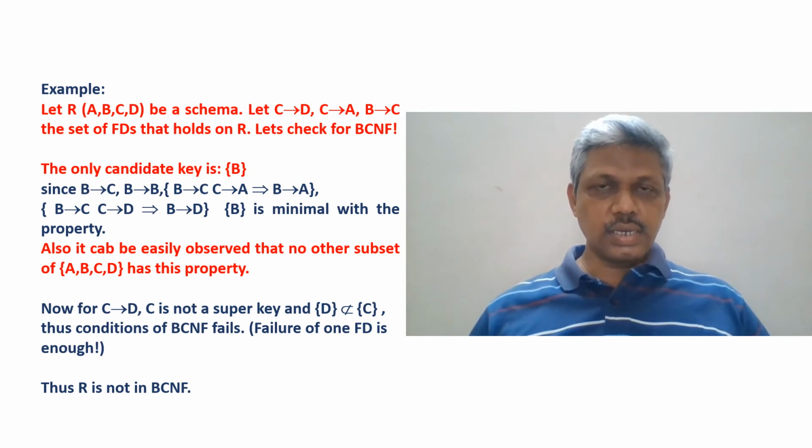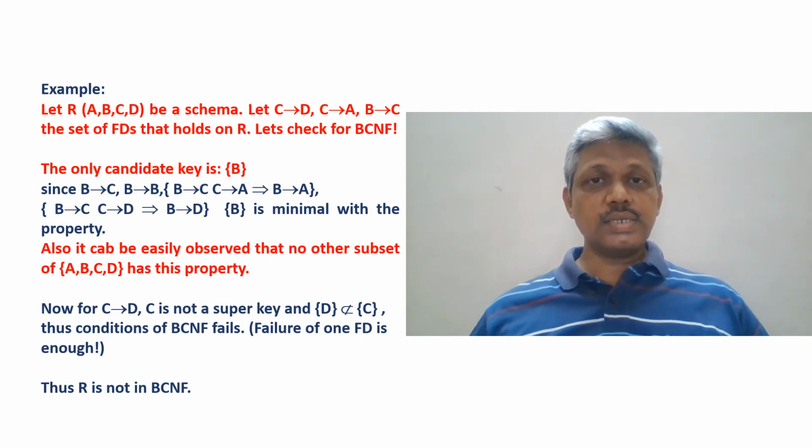This qualifies the singleton set B to be a key. Now, the next point is, is it the only key or can anything else be a key? Since B forms a key, no set containing B can be a key because it should be minimal.